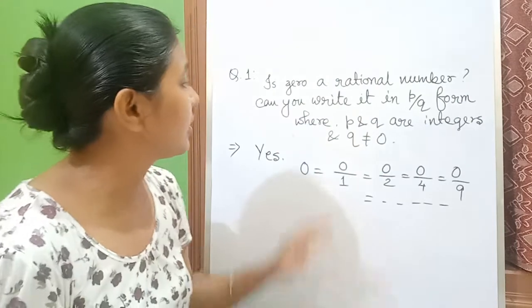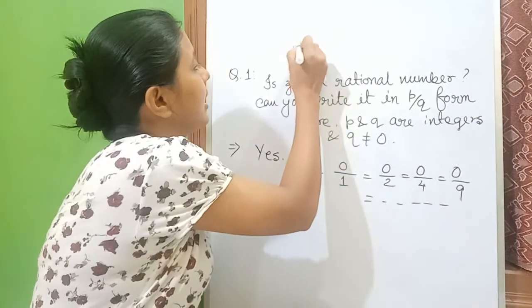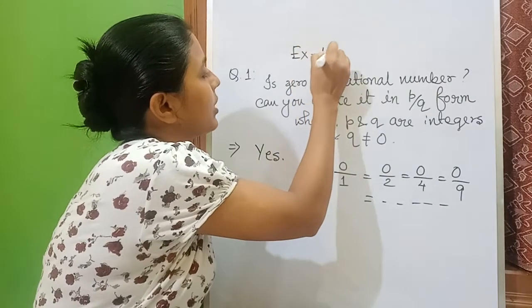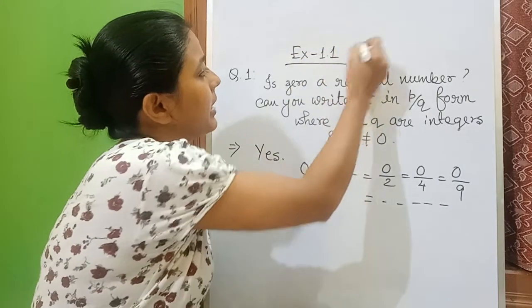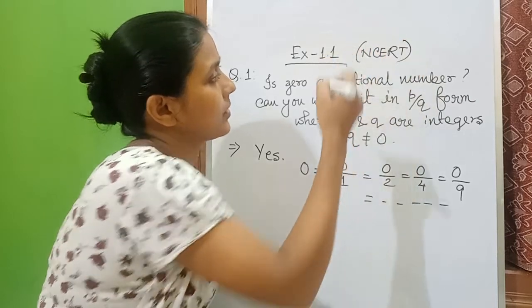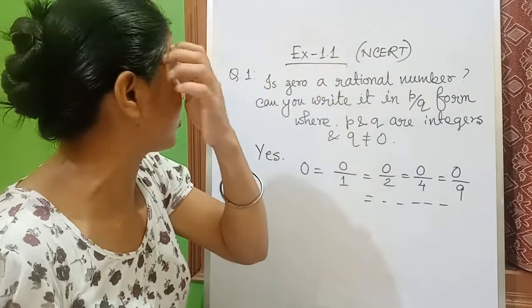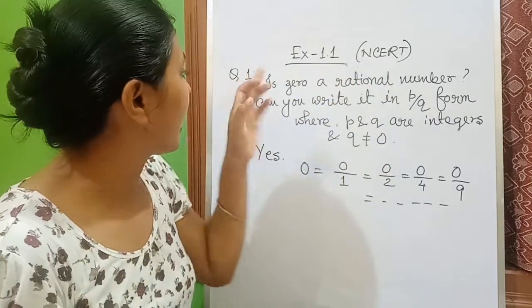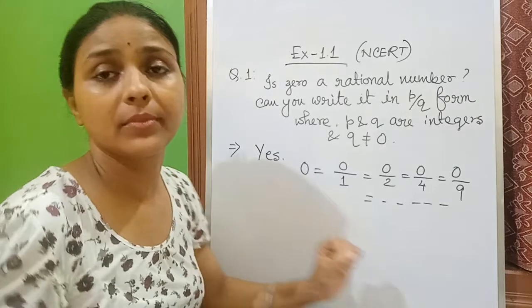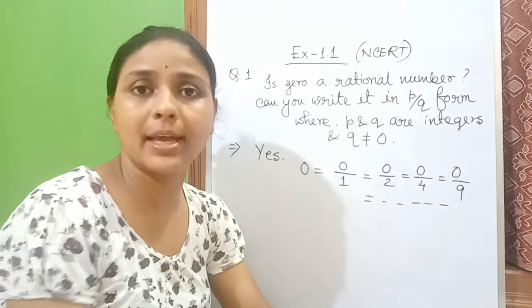Okay, now this is your question. This is from NCERT exercise 1.1, class 9 book. Question number 4. I have my book.